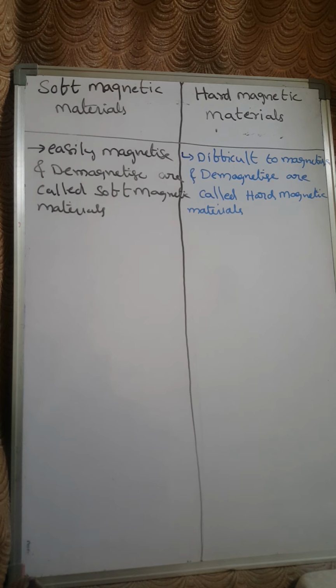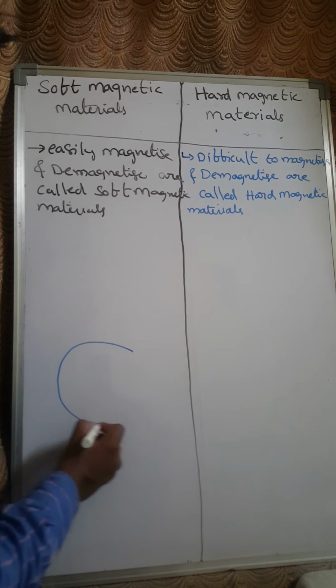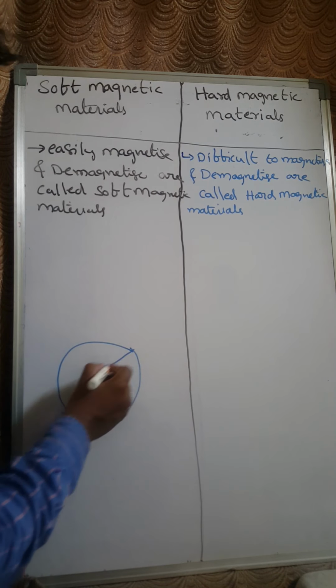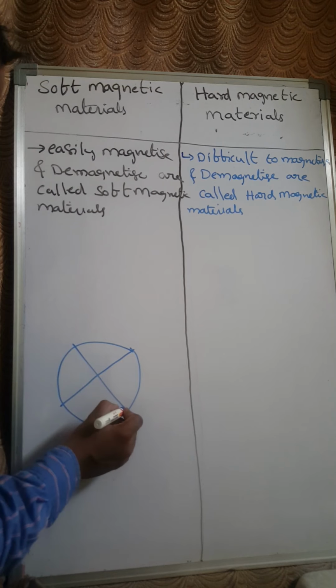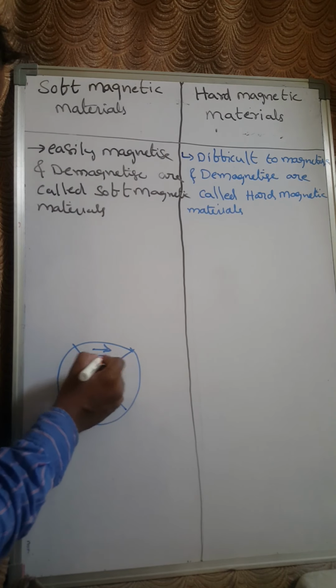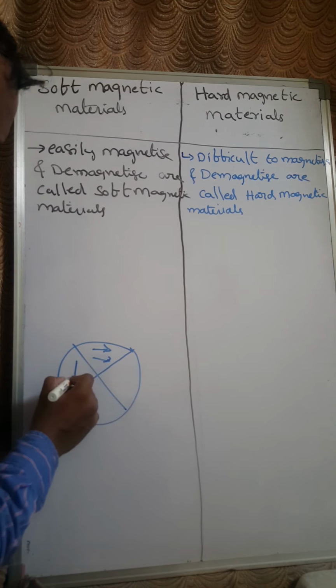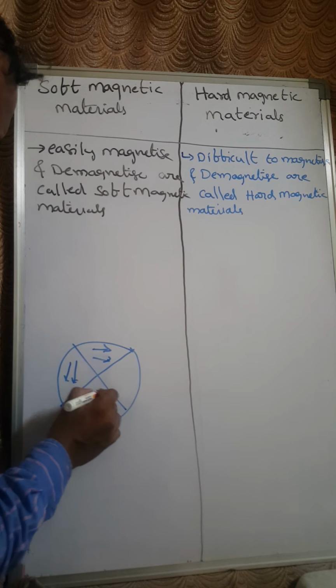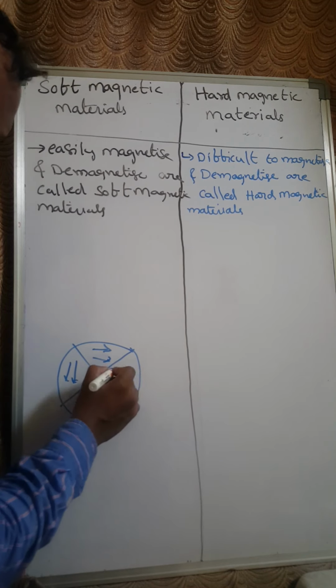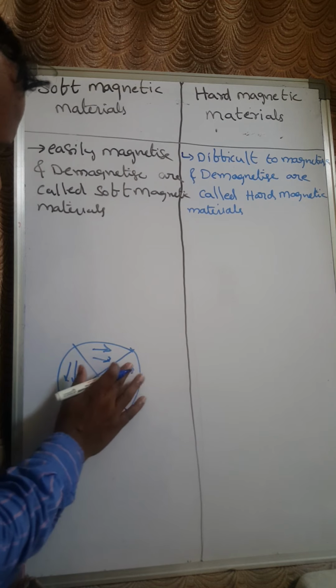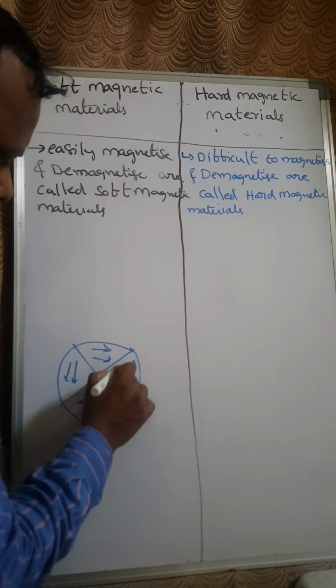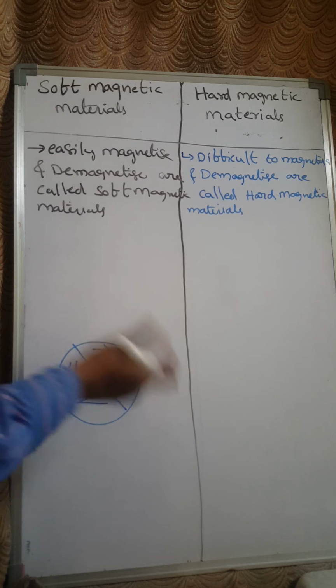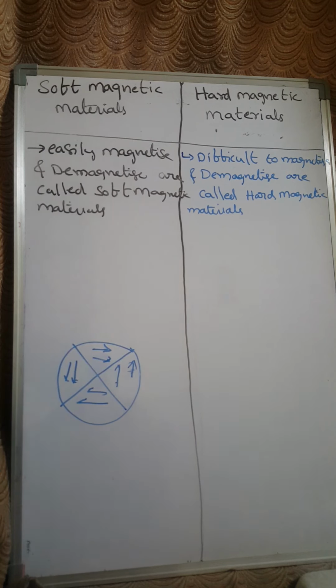If I see the soft magnetic materials, the movement of domain wall is very easy. Probably you studied the domain theory. If I take some particular area, inside the particular domain, the spins are aligned in random direction. When you apply some particular field, the spin alignment changes to the applied field direction.